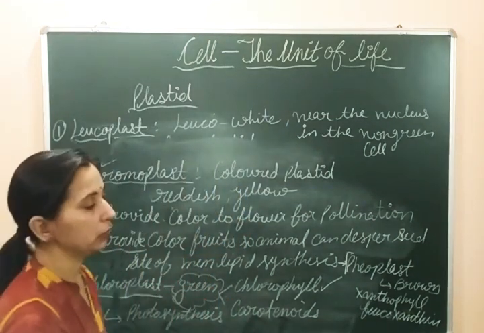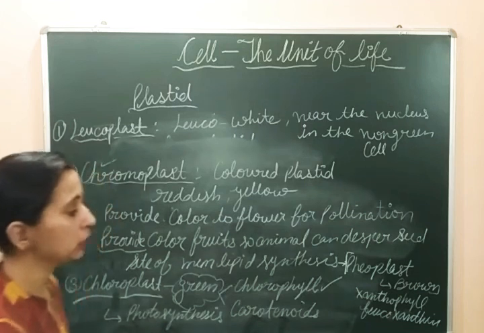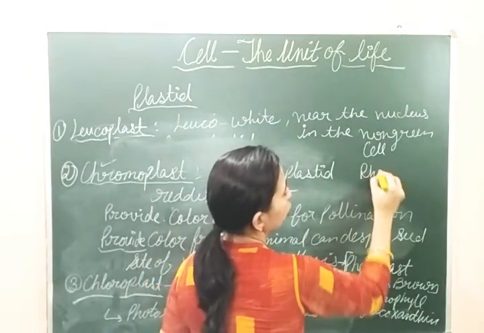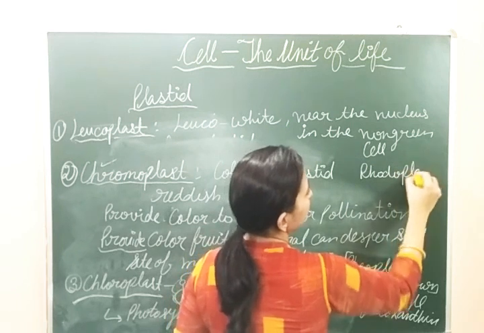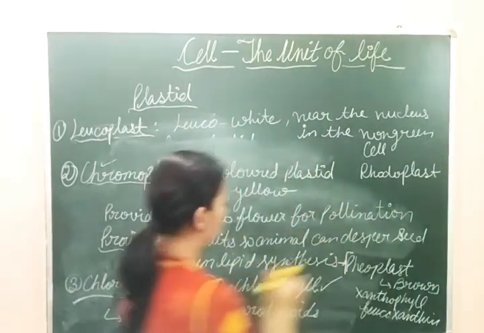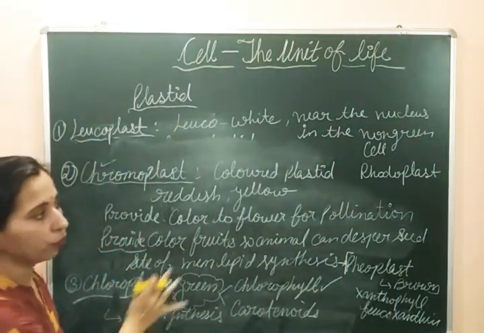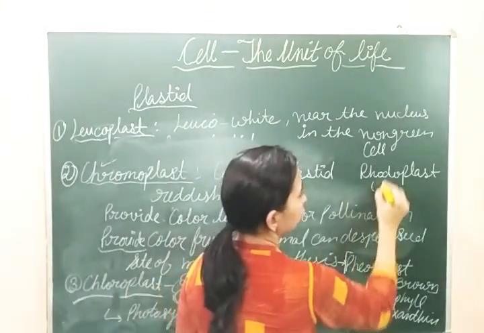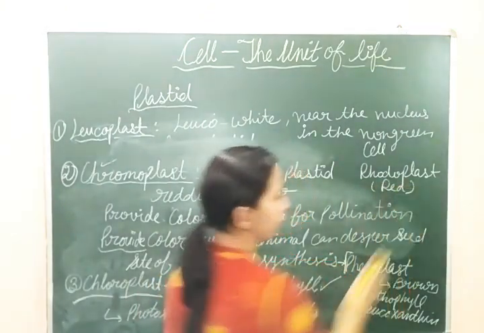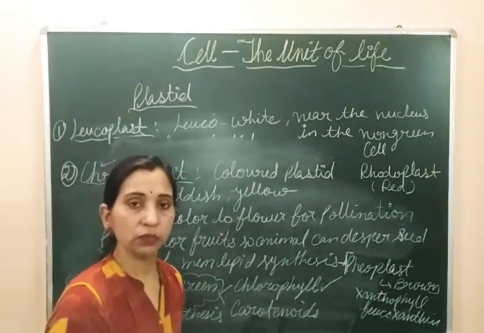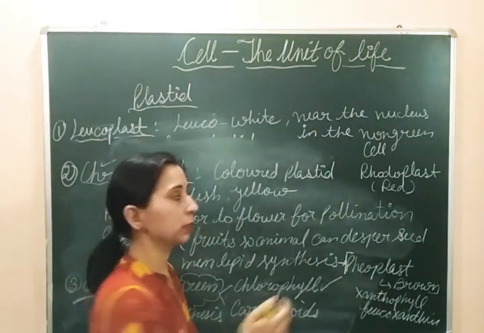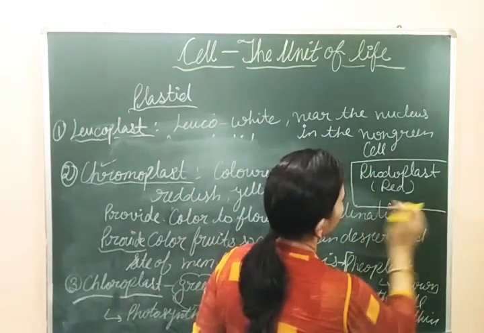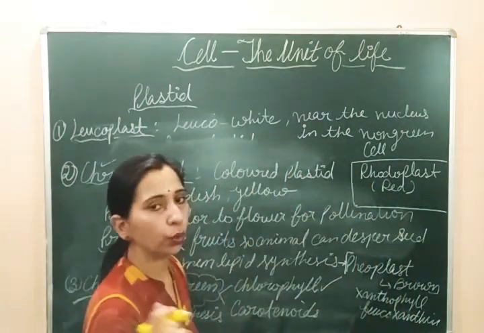One more plastid is there in the case of red algae, which is known as rhodoplast. This is a type of chloroplast which is found in the case of red algae. So we can say they provide red color to the algae, that's why the algae are known as red algae. And in this rhodoplast the red color is due to phycoerythrin.